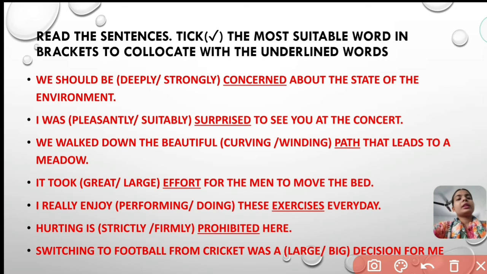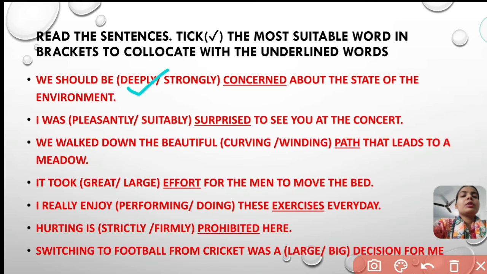Read the sentences and tick the most suitable word in brackets to collocate with the underlined word. Here you will find some words which are underlined. You have to use the appropriate collocative words which are suitable with these underlined words. We should be deeply or strongly concerned about the state of the environment. Here the correct collocative word for concerned is deeply.